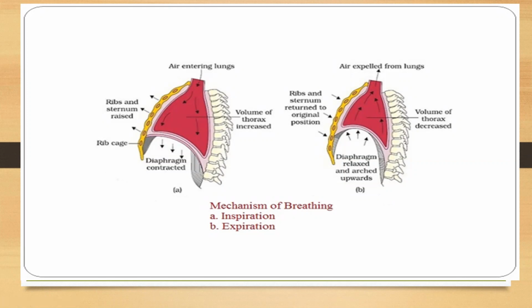Now here we can see that Boyle's law is followed. Boyle's law क्या बोलता है? That volume is inversely proportional to the pressure. When the volume increases, pressure decreases. And when the pressure increases, volume decreases. Here you can see because of pulling of the ribs and sternum and because of diaphragm, the volume of the thoracic cavity increases.